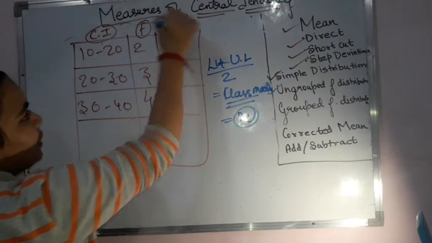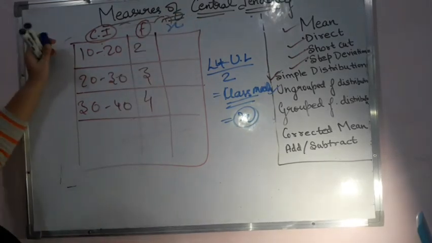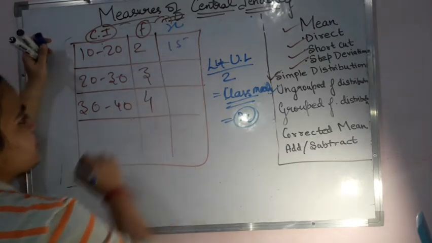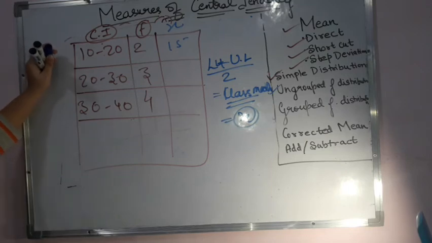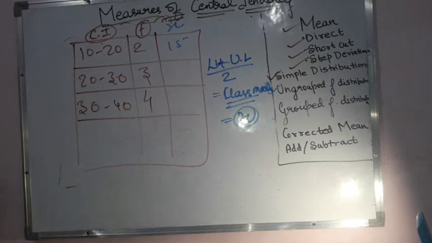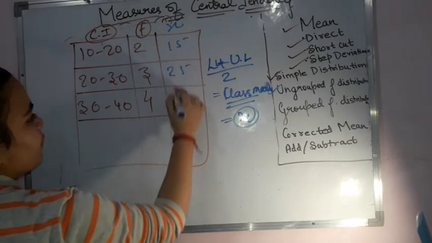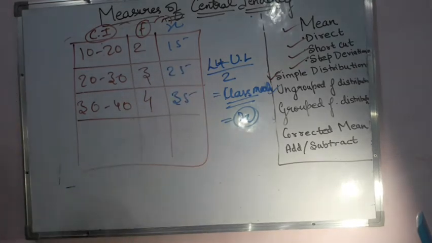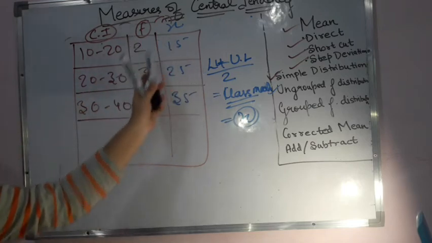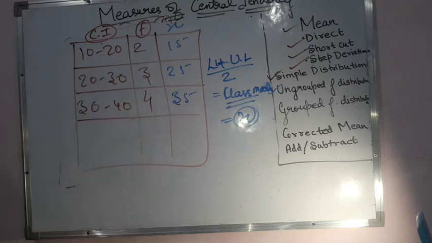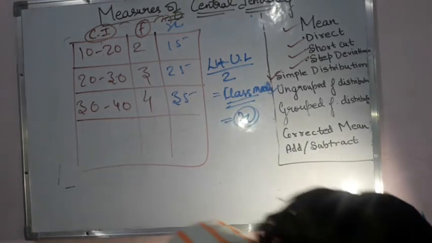So x you can simply get now: 10 plus 20 will make it 30 and 30 by 2 will make it 15, and we can see also in this case that yes, definitely 15 will lie in between 10 and 20. This will be the mid value. Then over here we will be having 25, over here you will be having 35. Okay, I hope there is no problem with this thing. It is a class mark. Now you got the value for x, you got the value for f, and you can apply the formula and get the values. That is for mean.